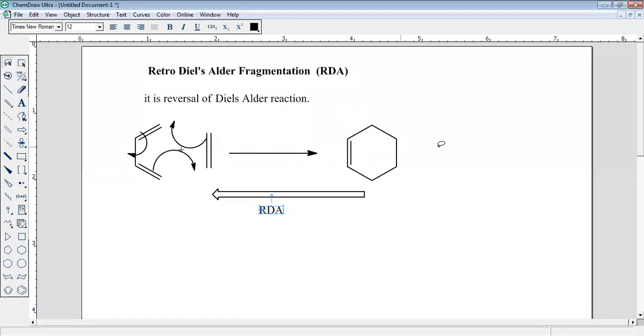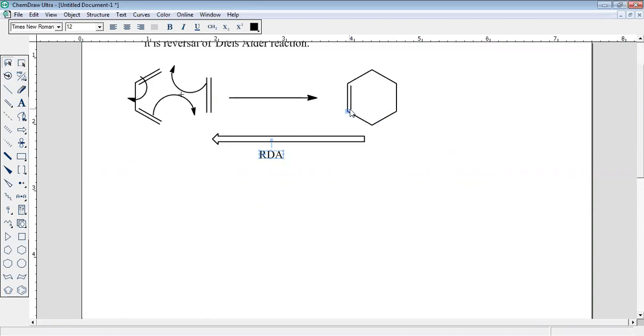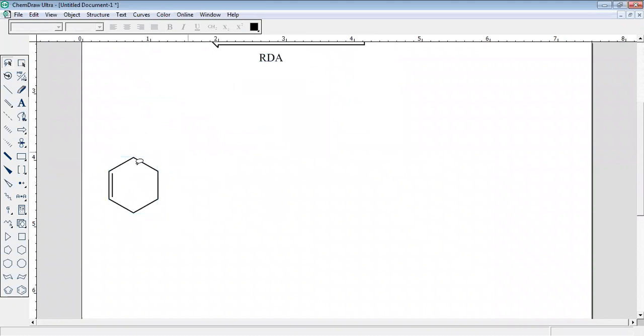So the most important point of this RDA fragmentation is that only those molecules with such a structural skeleton undergo it. So let us start with this cyclohexane. We are now discussing RDA, retro Diels-Alder. Retro means opposite. RDA fragmentation.